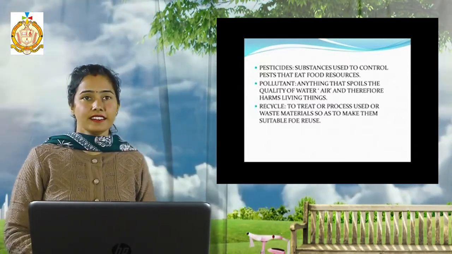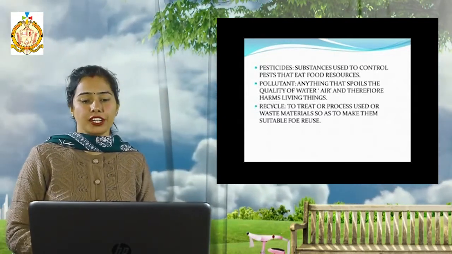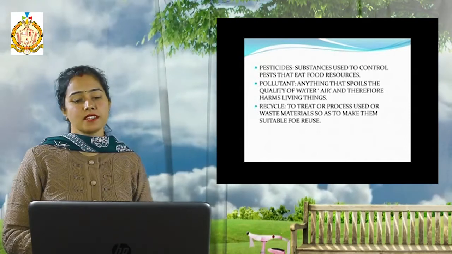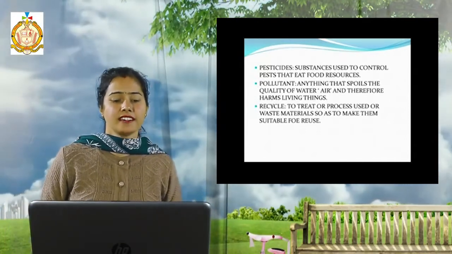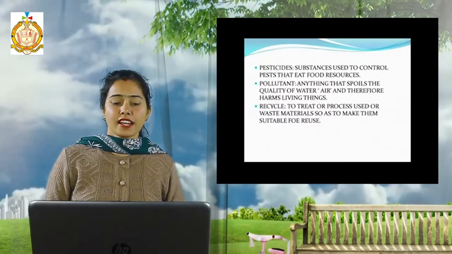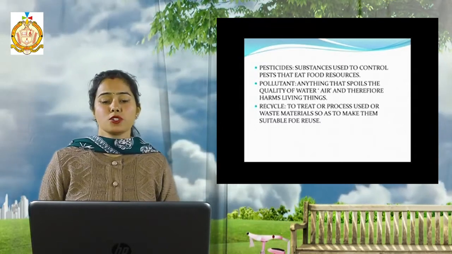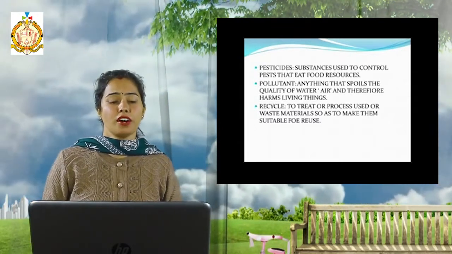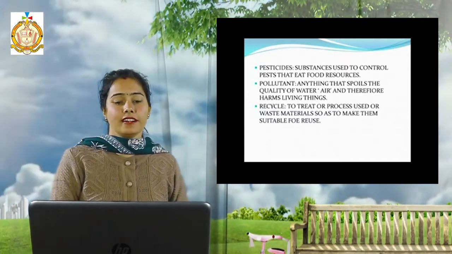Pollutant is anything that spoils the quality of water, air and therefore harms the living things. Now here the last one, that is recycle. Recycle means to treat or process used or waste material so as to make them suitable for reuse. So this is all about the chapter environment related terms.